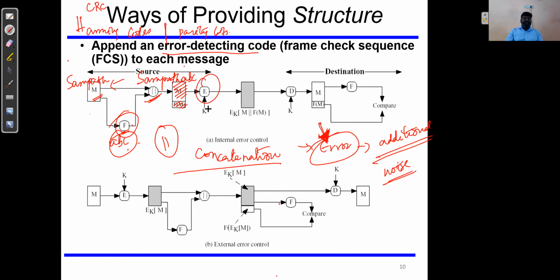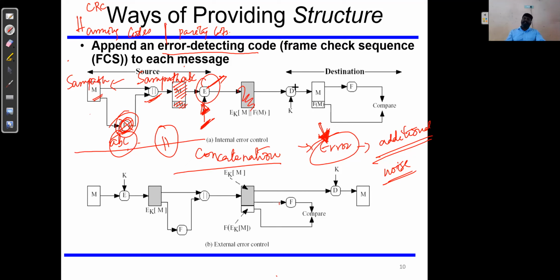Now the entire information has to be encrypted using a key K, right? Now we are applying the encryption. Just keep in mind that we are applying the encryption to the data which is concatenated with the frame check sequence. Now this frame check sequence might be any error correction or error detection codes, maybe any parity bits, right? So that could have been added to the actual information. The entire information has to be encrypted using K, and so this will produce a ciphertext.